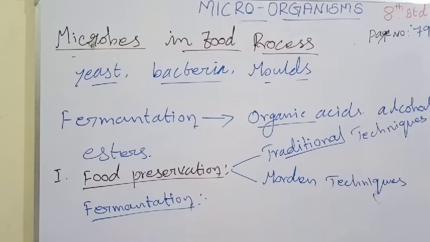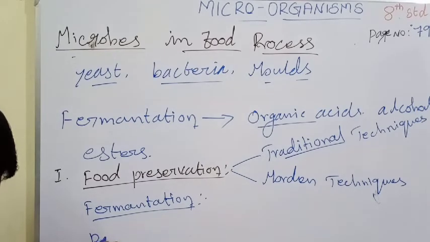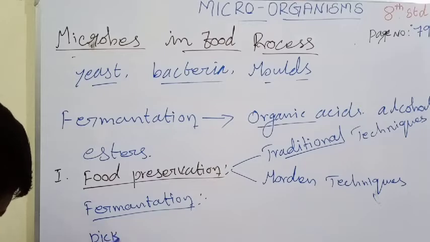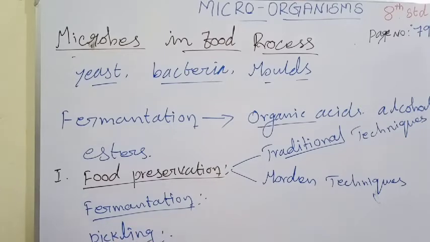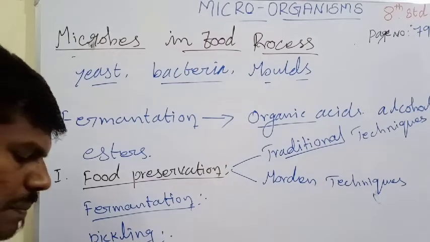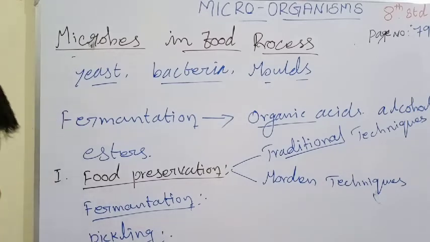And next one, pickling. Pickling is the method of preserving food in an edible antimicrobial liquid. It has two types. What are they? Chemical pickling and fermentation pickling.